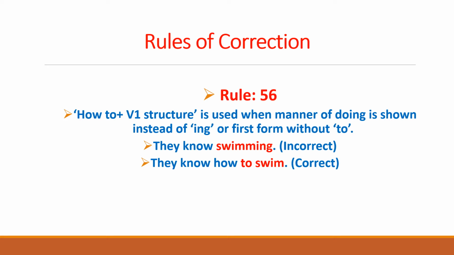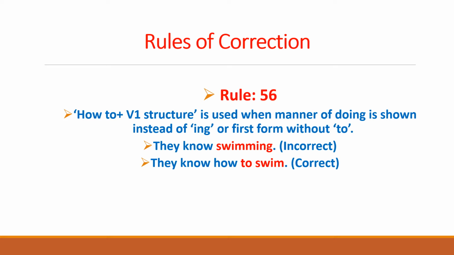And the rule is that how to plus verb first form structure is used when manner of doing is shown instead of ing or first form without to. When some sentence expresses the manner of doing something, that he knows how to drive, he knows how to write, he knows how to read.